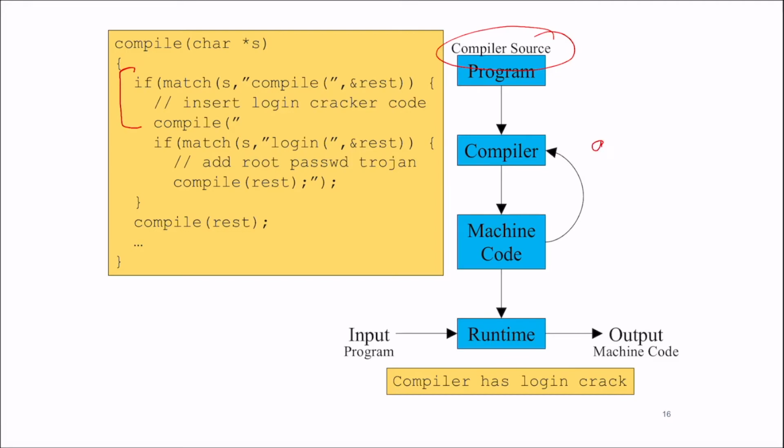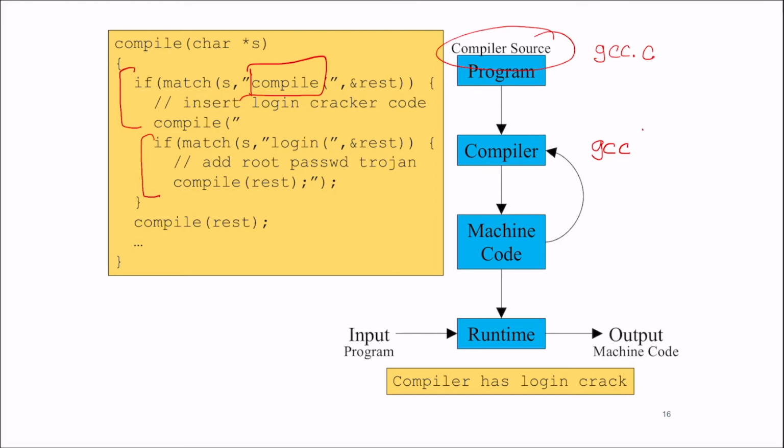So when I'm running GCC, am I actually running GCC on the source code for GCC? If I am, then what I can do is inside the compile function, so the one that's compiling source code, inside that function, I'm going to add the part that was malicious. So basically the compiler inserts the malicious code into the binary.